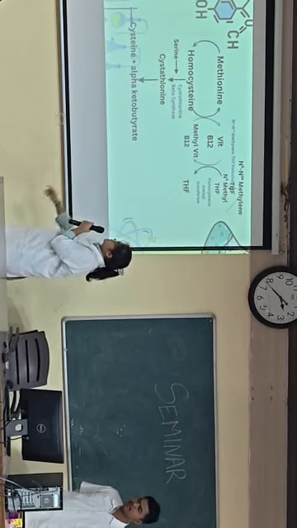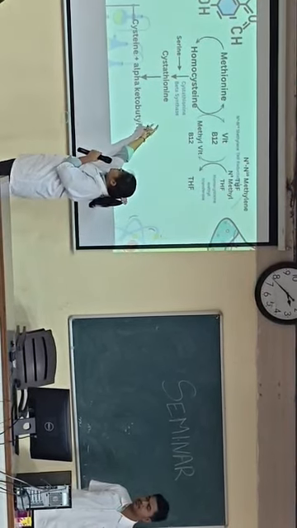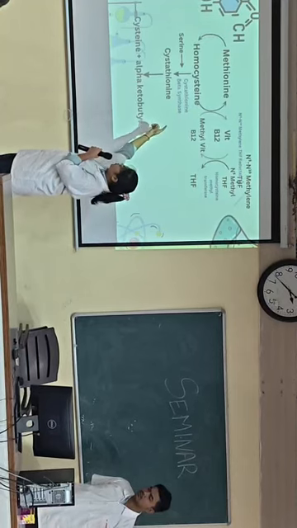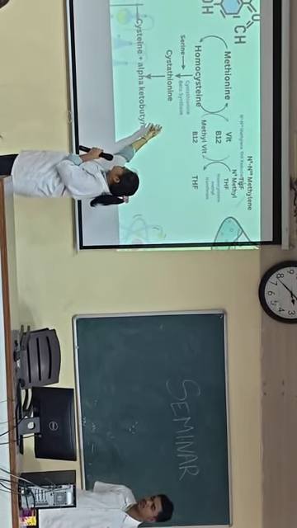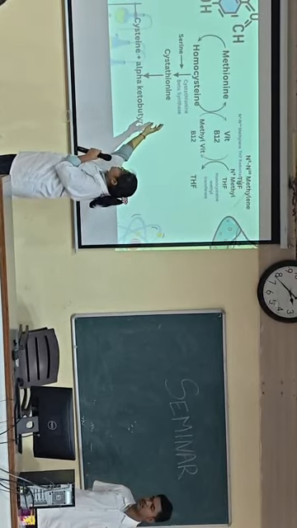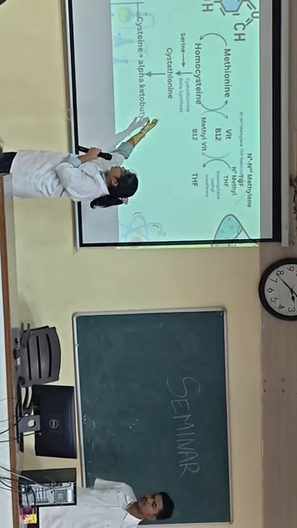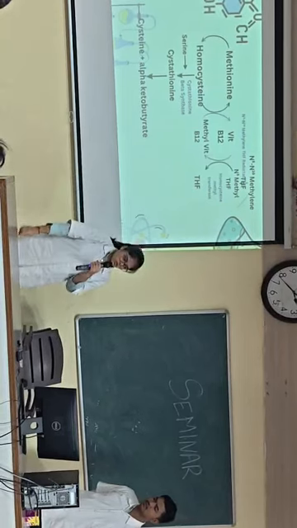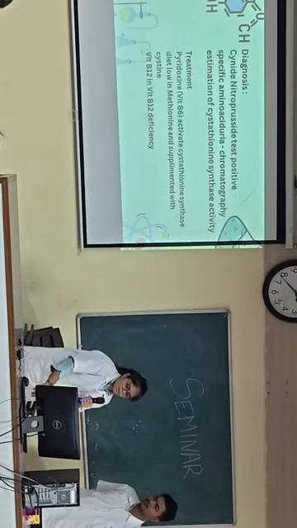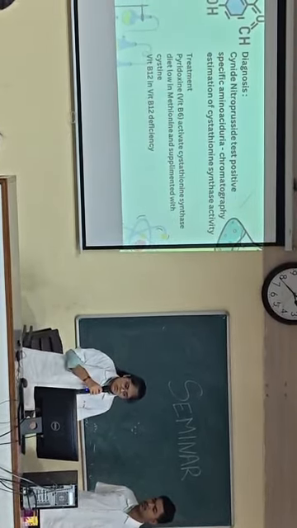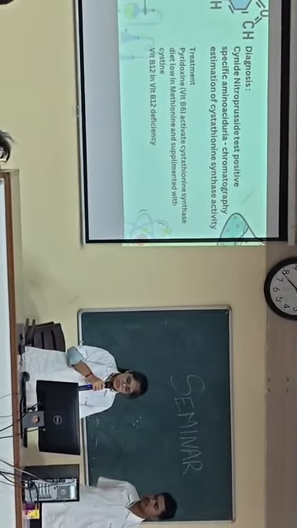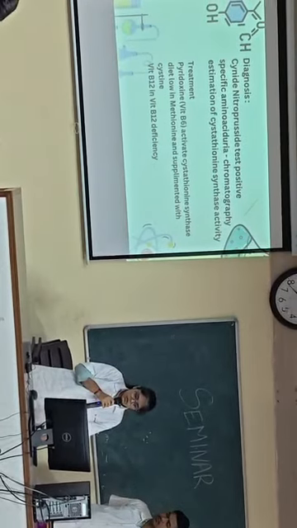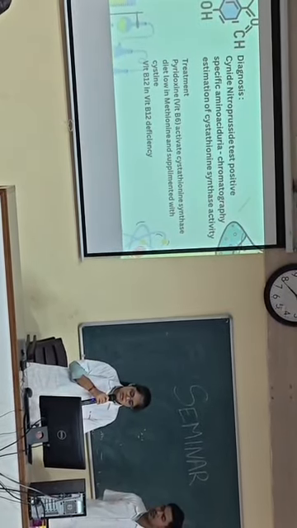Now here, cystathionine beta synthase is responsible for conversion of homocysteine into cystathionine. When this enzyme is deficient, this reaction is impaired and homocysteine will go on accumulating in blood, causing this disorder. Diagnosis of this disorder: cyanide nitroprusside test positive, specific amino aciduria, chromatographic estimation of cystathionine synthase activity.